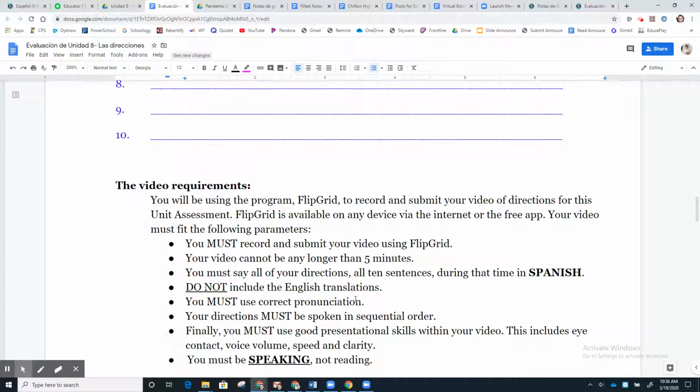Please, please practice. If you don't know how to pronounce something, look it up using WordReference. You know that is the only appropriate tool to be using. If you come to a word and you're still not sure how to say it, let me know. I can easily send you a video of pronouncing something if you need me to. But please be using those different pieces of technology that you have.